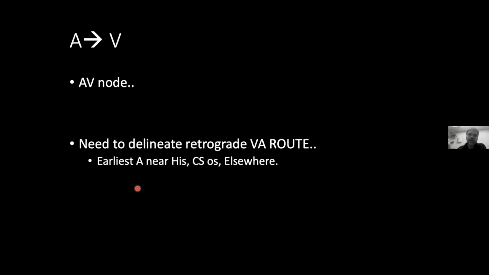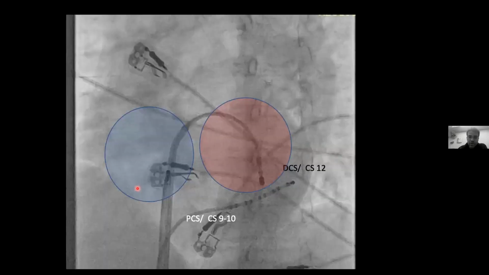So true VA conduction is actually required. It is mandatory for atrioventricular reentrant tachycardia, and in AVNRT, there is VA conduction in the majority of patients. Now let us spend a little more time on the nomenclature of the coronary sinus catheter.